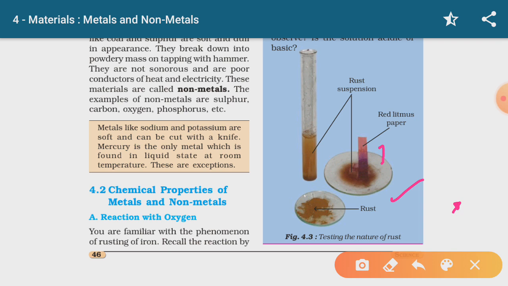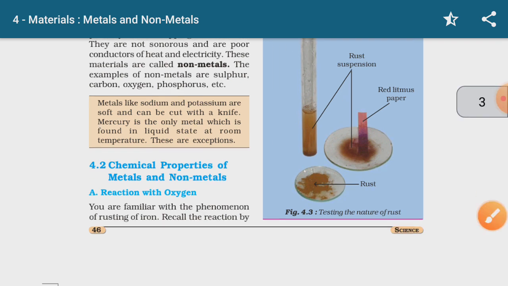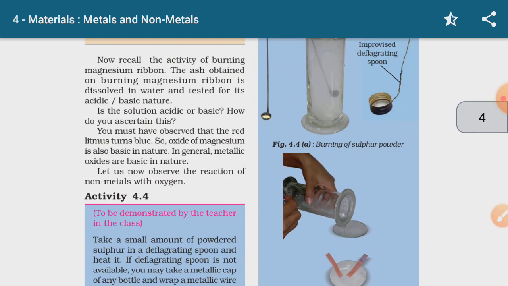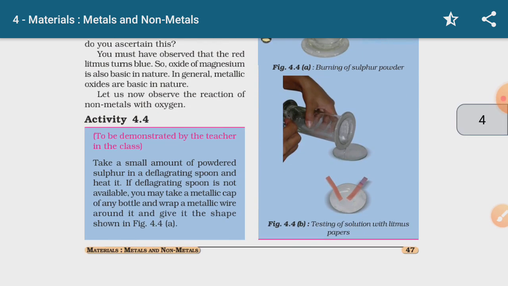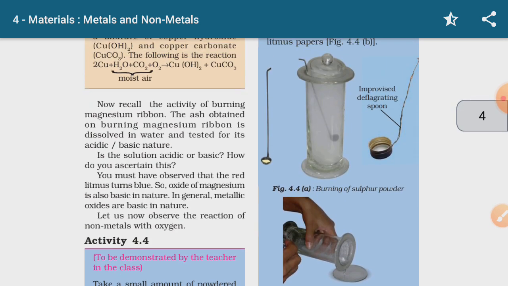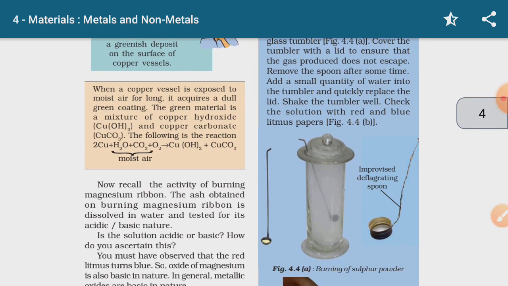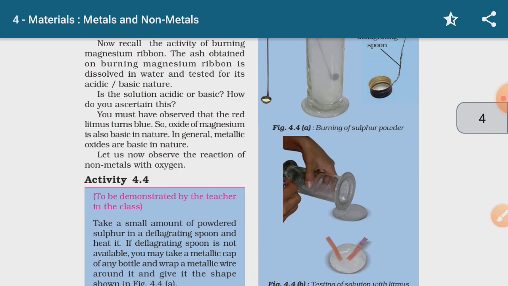That we have to prove, and we will prove this with the help of another activity. Now we will come to another activity here. In this activity we are proving that non-metal oxides are acidic in nature.